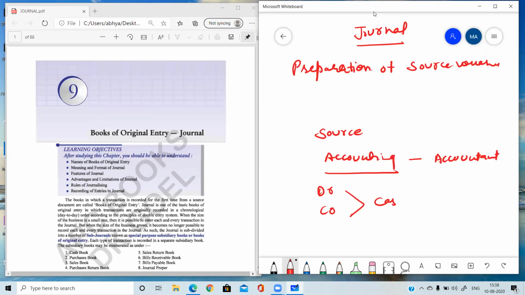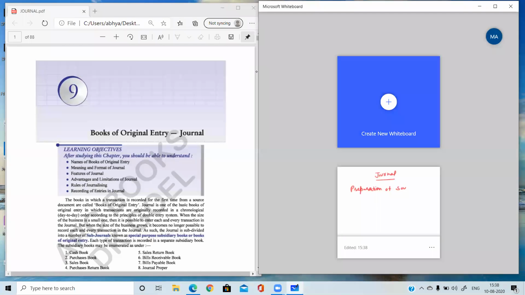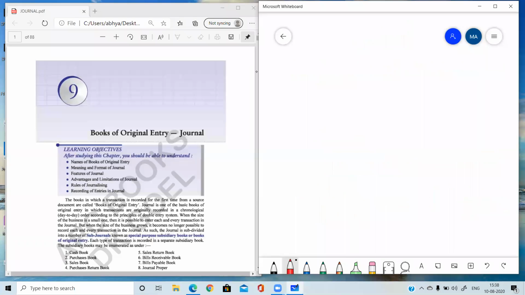These are the cash vouchers, then the transfer vouchers. We did all these topics. While preparing these vouchers, the accountant writes the account to be debited or credited. On the basis of this debit and credit, the first important book, which is also known as the original book of entry, journal, will be prepared. So before making journal, this is the step which everyone has to do. Every accountant, before preparing the journal, prepares vouchers, and on the basis of those vouchers, journal is prepared.